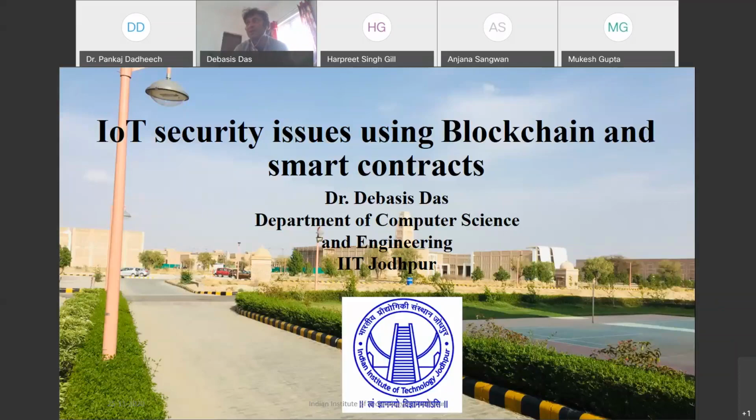In the last talk, I already explained that in the blockchain we can modify something in the consensus algorithm as well as the smart contract. When you want to design something, consensus algorithm basically means agreement, so you have to change your agreement, as well as the smart contract, which aligns directly with your IoT devices and takes less time and less computation. How we will change it, I will explain.